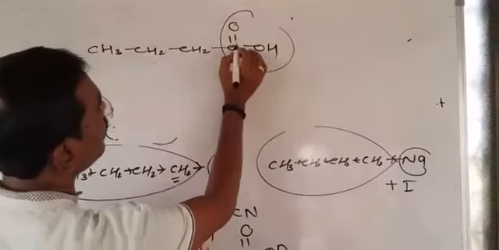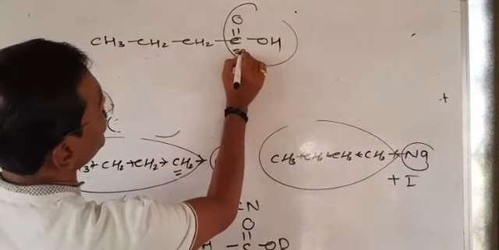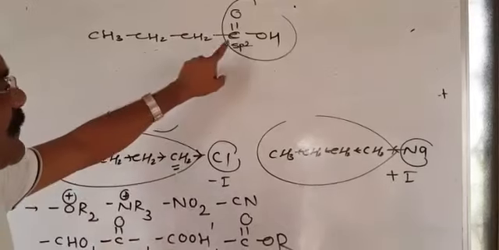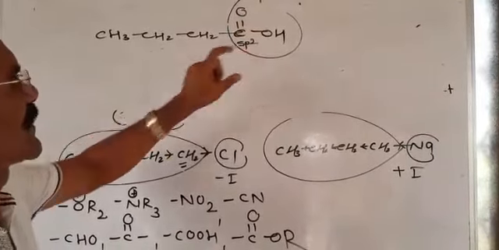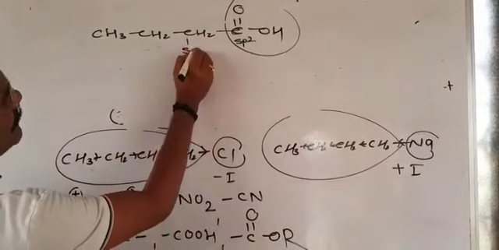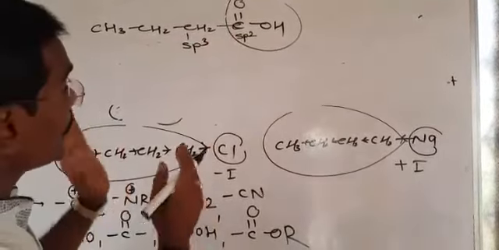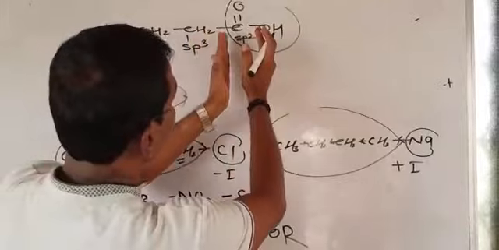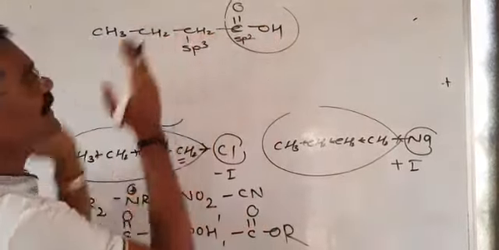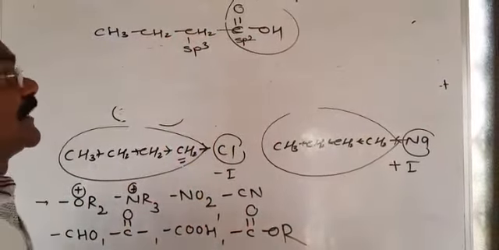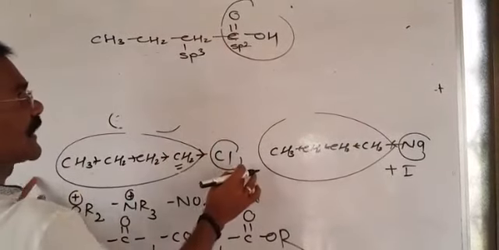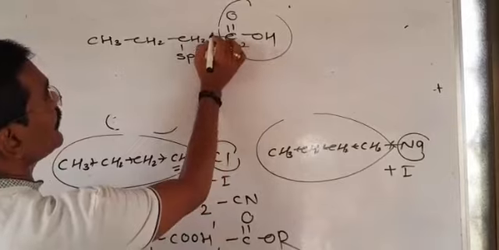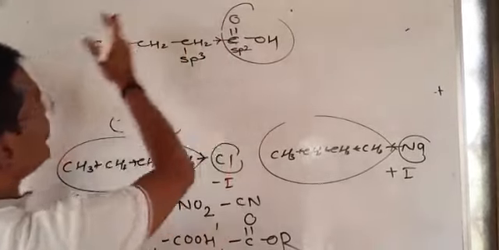You know very well, the hybridization of this carbon is sp2. Yes or no? Yes, because this sp2 carbon is attached to only 3 sigma bonds and 1 pi bond. Therefore the hybridization is sp2. And the hybridization of this carbon is sp3. Now what happened here? The electronegativity of sp2 carbon is always greater than the electronegativity of sp3. It means that this carbon becomes more electronegative than this. So the same condition is maintained here. Due to high electronegativity, this carbon withdraws electrons from the carbon chain.